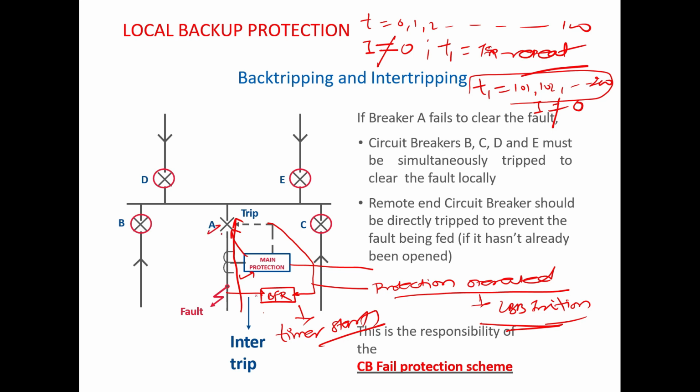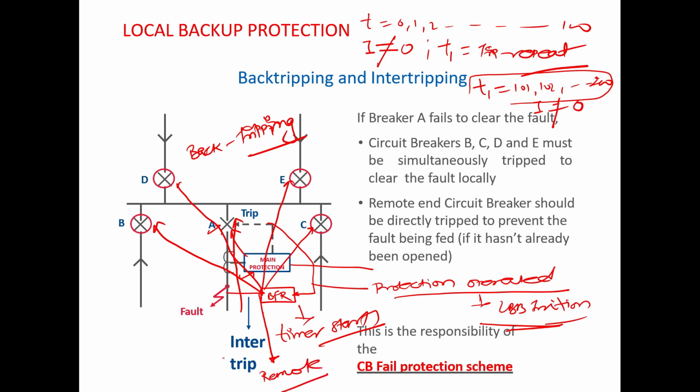that definitely there is a problem in the circuit breaker. So now it will issue a trip command to all the connected circuit breakers of the local end. So it will issue a trip command to this circuit breaker, this circuit breaker, this circuit breaker, and this circuit breaker, and this is called back tripping. Also, it will send a trip signal to the remote end if the remote end is not already open. So it will send a trip command to the remote end because the remote end is also feeding the fault, to isolate the remote end, and that is called inter-tripping.